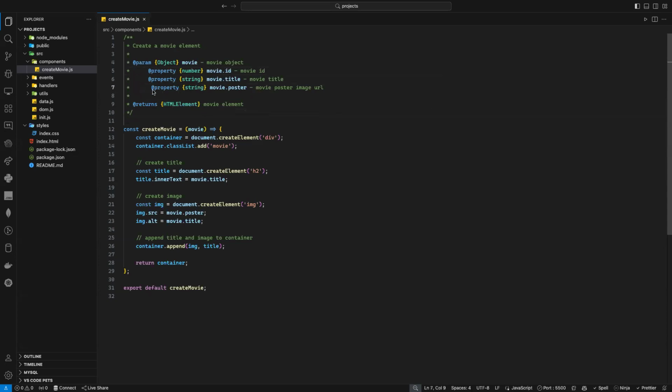So now it's very clear for everyone who wants to use my object. As you can see, I have one parameter, which is object. It's movie object, but I have some properties, as you can see. The first property here is number, it's movie ID. The second property is a string, which is movie title here. The property here is string as well, which is the movie poster image URL. And what am I returning? That's how we return a DOM element, HTML element, just movie element like that. Is it okay? Just JS documentation like that.